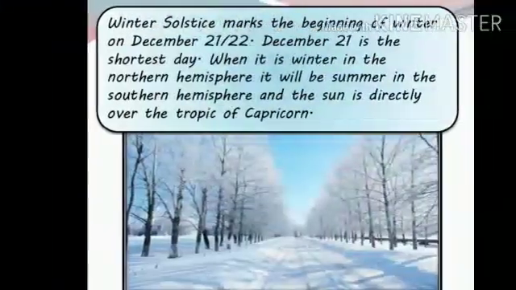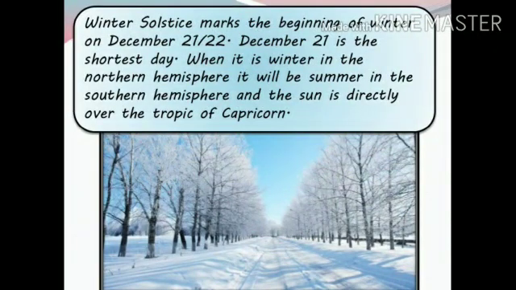Winter solstice. The situation when the sun reaches its southernmost point is called the winter solstice. It marks the beginning of the winter in the northern hemisphere. Days become shorter than the night. December 22 is the shortest day of the year in the northern hemisphere.